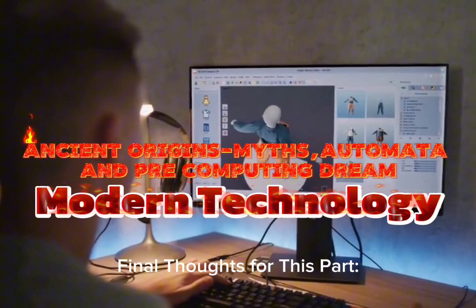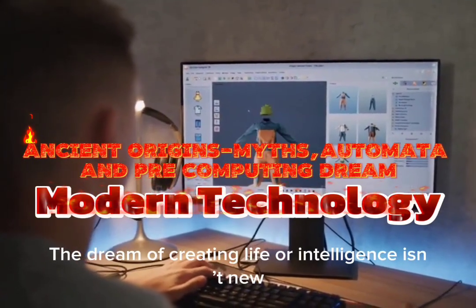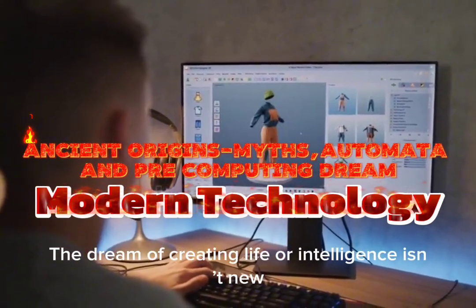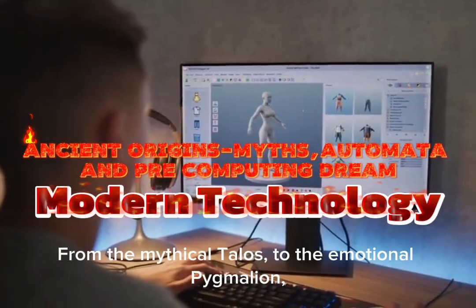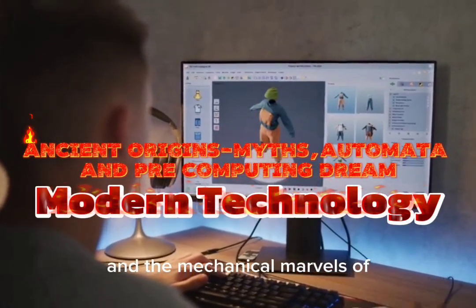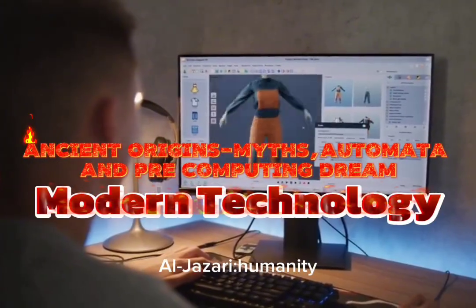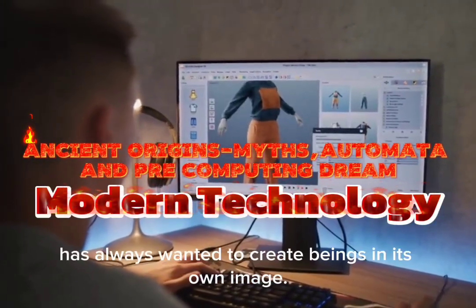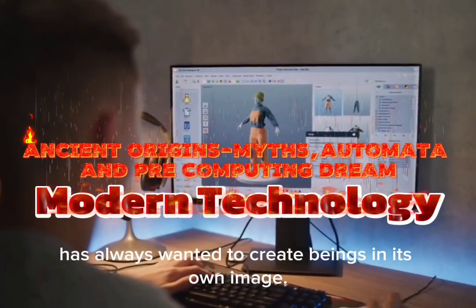Final thoughts for this part. The dream of creating life or intelligence isn't new. From the mythical Talos to the emotional Pygmalion, to the dangerous Golem, and the mechanical marvels of Al-Jazari, humanity has always wanted to create beings in its own image.